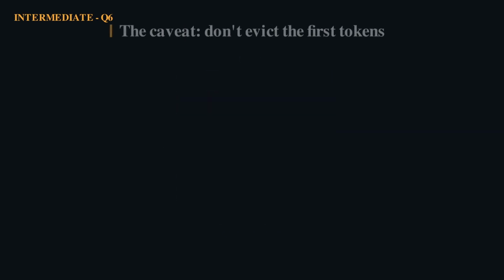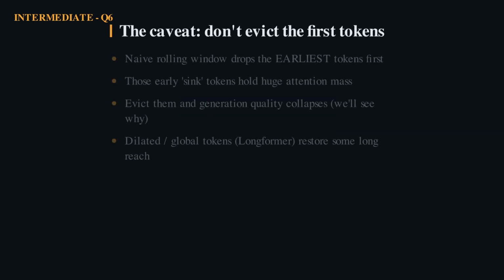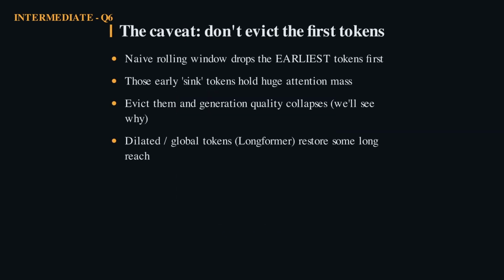There's a famous gotcha hiding in the rolling buffer. The naive implementation evicts the oldest tokens first, which sounds reasonable until you try it. It turns out the very first tokens of a sequence absorb a huge share of attention, regardless of their content. Drop them to make room, and the model's output quality falls off a cliff. We'll unpack exactly why in the advanced tier under the name attention sinks.